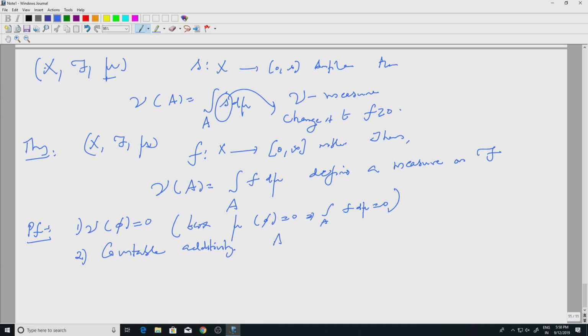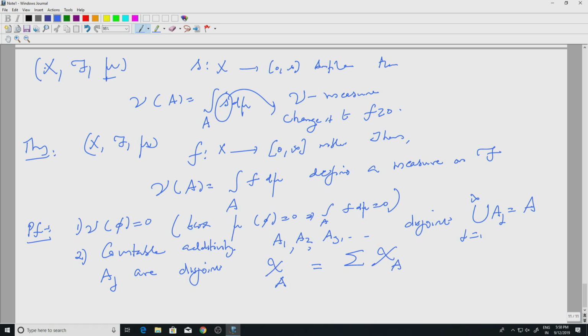So we take disjoint sets A1, A2, A3 etc., and let us say the union of Aj, j equal to 1 to infinity, equals A. Since the Aj are disjoint, the indicator of A is simply the summation of the indicators of Aj, j equal to 1 to infinity.